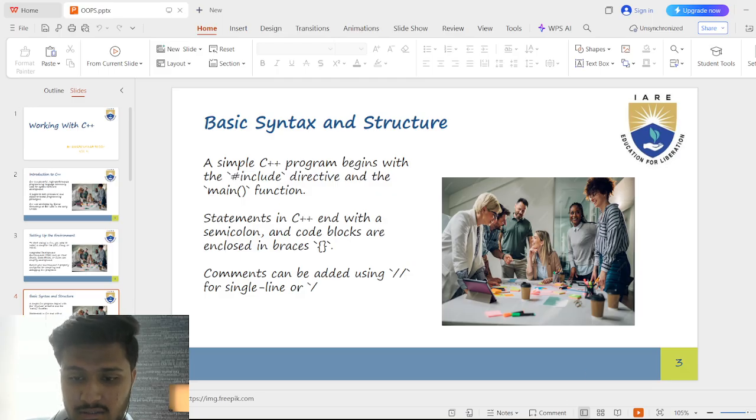Basic syntax and structure. Here are some structures which I am going to tell. The #include directive: this is like telling C++ to bring in extra tools or libraries so your program can use them. Example, #include <iostream> lets you use cout to print messages. Main function: every C++ program starts running from this function. Think of it as the entry point of the program. Statements end with a semicolon. Each instruction you give C++ should end with a semicolon so it knows where the instruction stops.